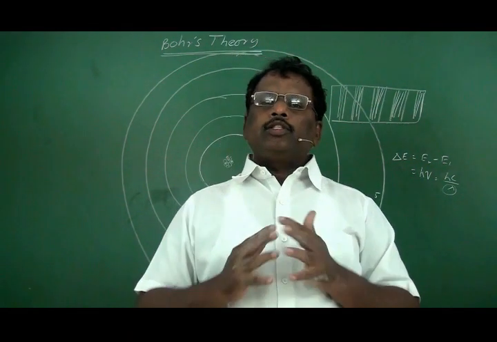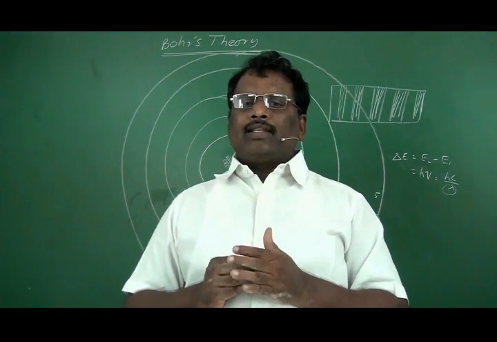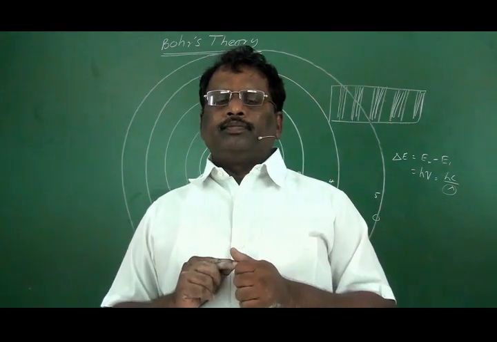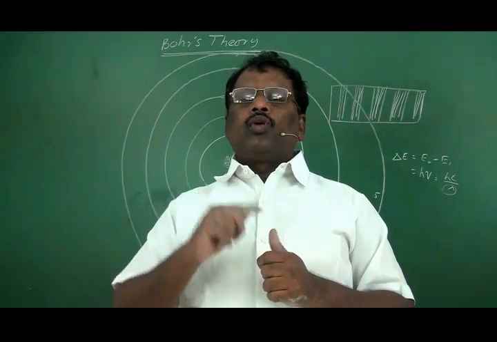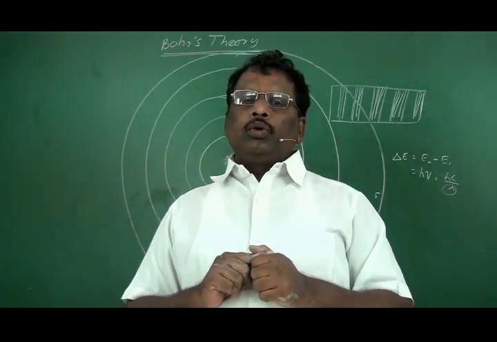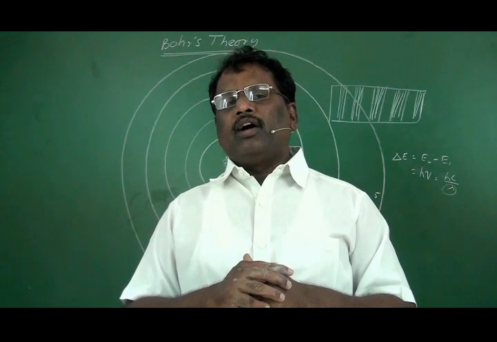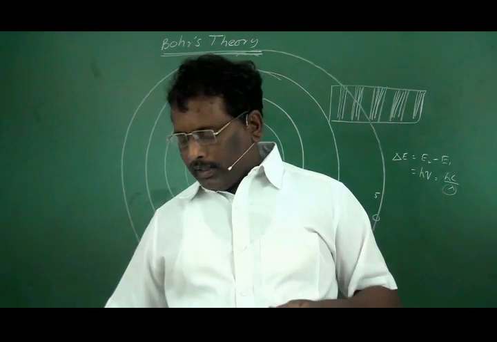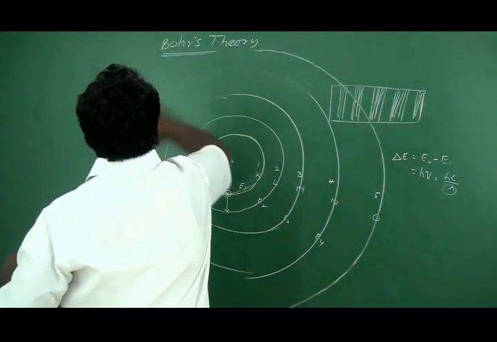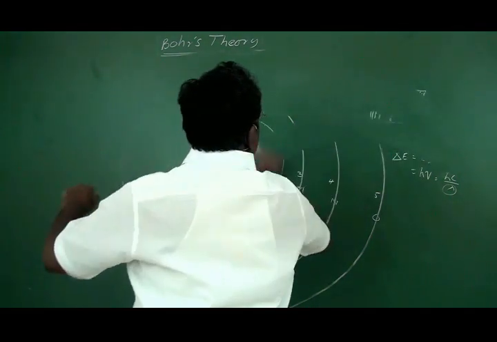Now, Niels Bohr proposed that the angular momentum of an electron that is revolving in this orbit is also quantized, and it will be equal to a whole number multiple of h by 2 pi. That is the angular momentum of an electron.